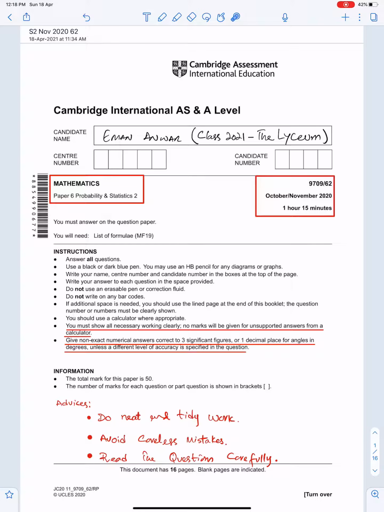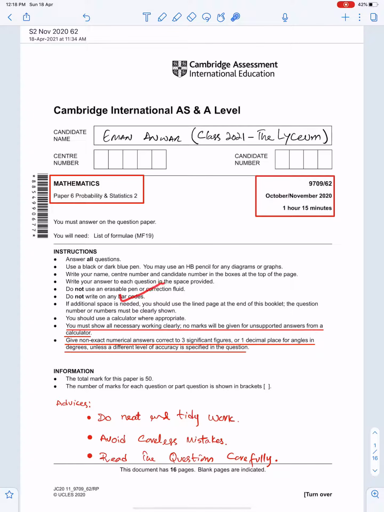In this lecture, I will discuss the solutions of S2 9709 component 62 of November 2020. And for this, I am using the work of an outstanding and one of my best students, Miss Iman Anwar of class 2021, the Lyceum.